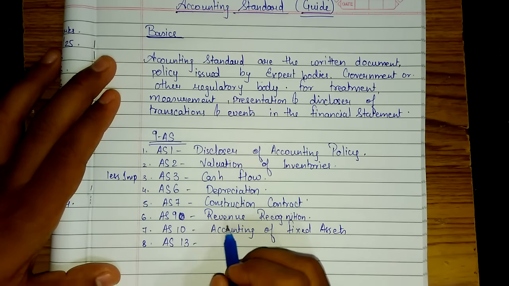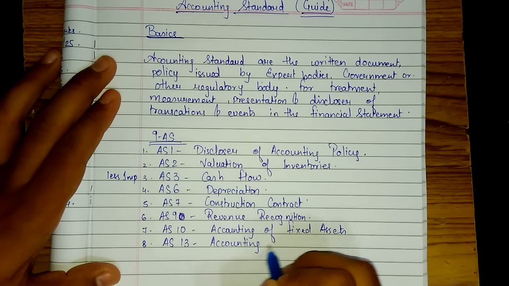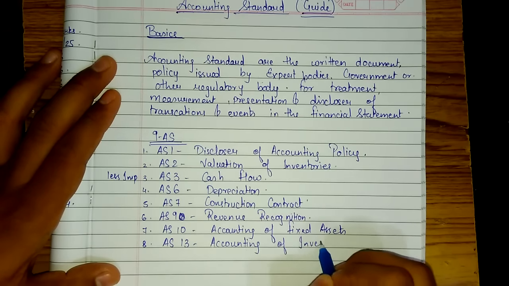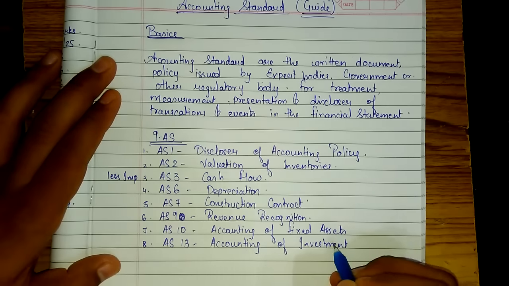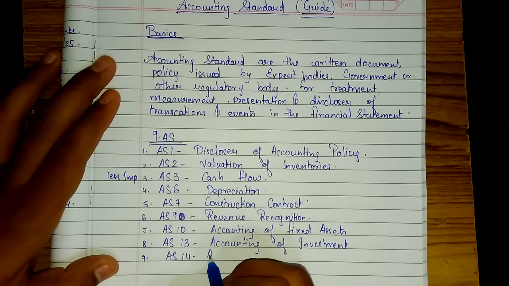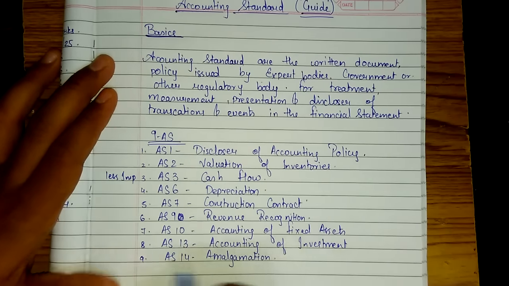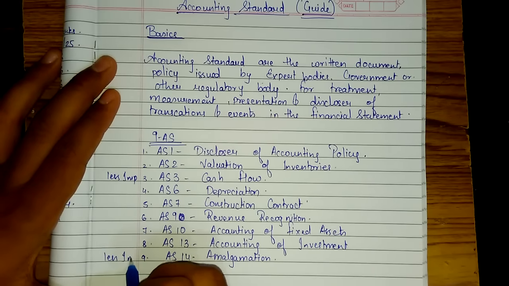AS13 is accounting of investment. Then we have AS14, amalgamation. Similarly, like cash flow, it is also of less importance.